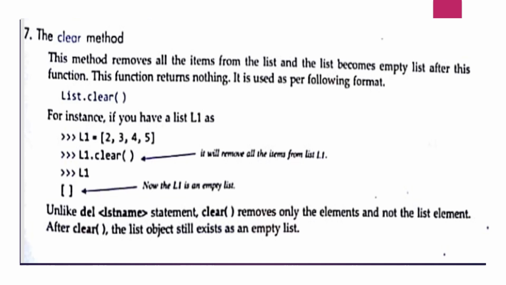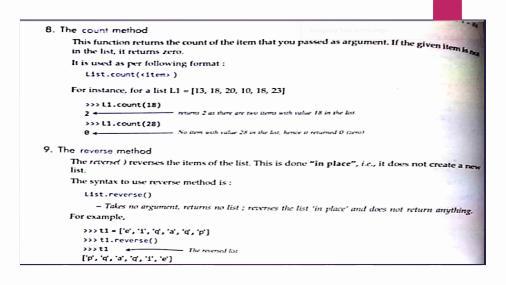Next is the count method. This function returns the count of the item that you passed as an argument. So whichever element you want to count, the occurrence of the element, you can use the count function or count method.